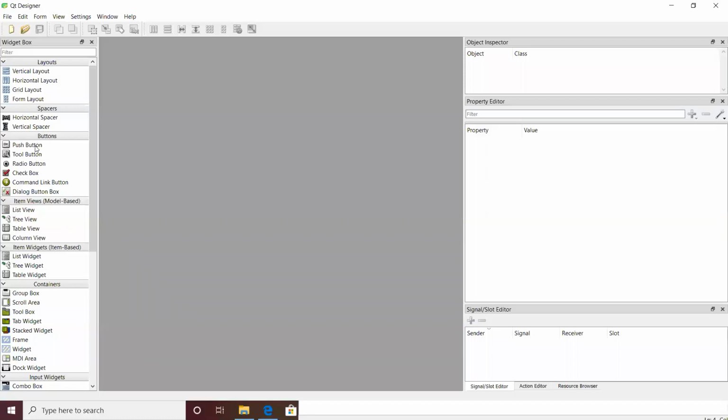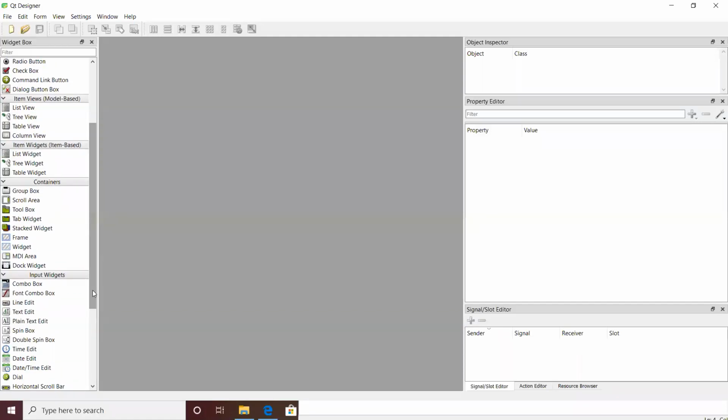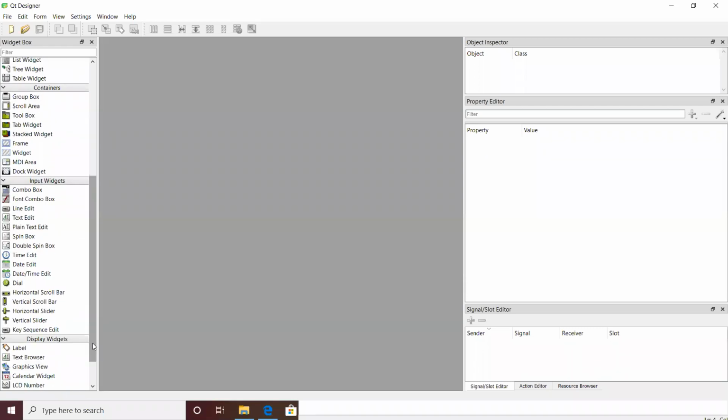We can add buttons like push button, tool buttons, radio buttons, checkbox, and different views like tree view, list view, and table view, and different widgets, group box, different containers, and different input widgets like text edit or plain text edit, password, date and time. All those things we can use in Qt Designer to generate our own user interface application.